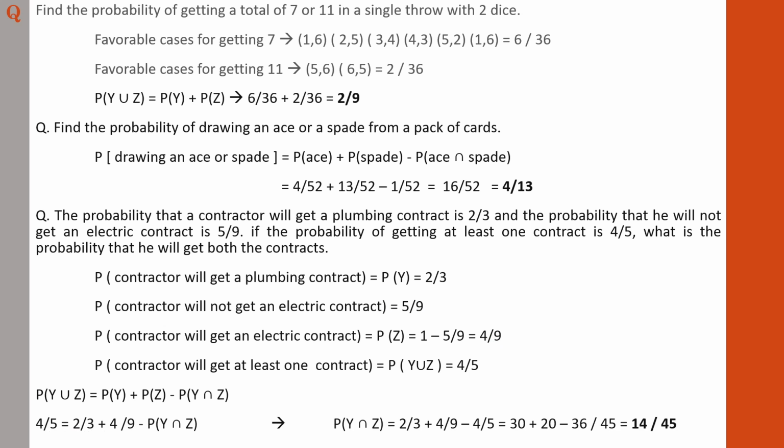Just follow the basic steps, then you will get the answer. The probability that the contractor will get both the contracts is 14/45. So this is how you have to deal with probability in the case of addition.